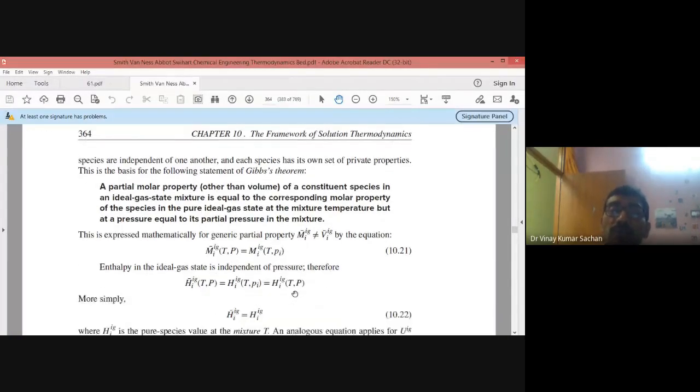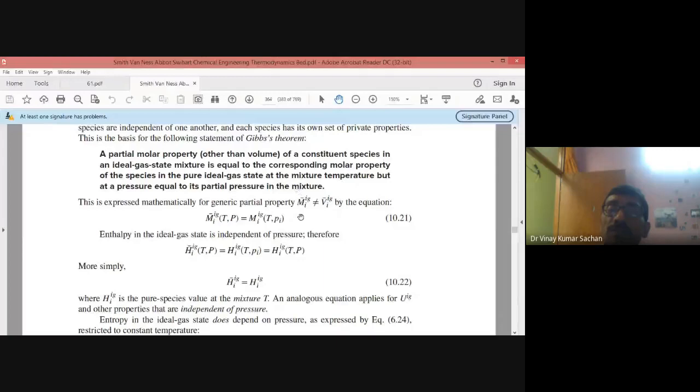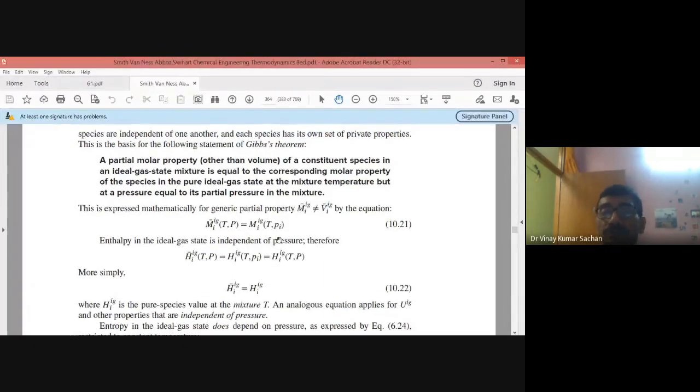Volume will not follow this law because volume has its own definition of the partial volume. So if you keep the component at a pressure equal to the mixture pressure, then its volume will be called partial volume. Okay, so it will not be equal to the volume that we defined by Gibbs theorem.